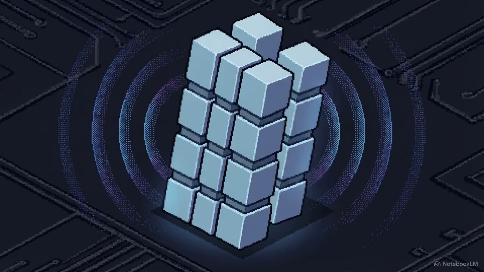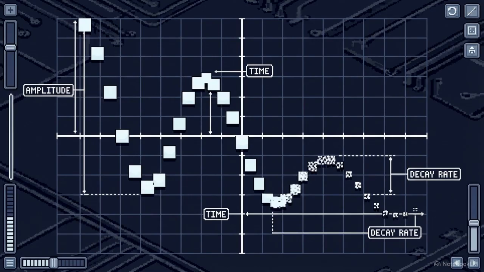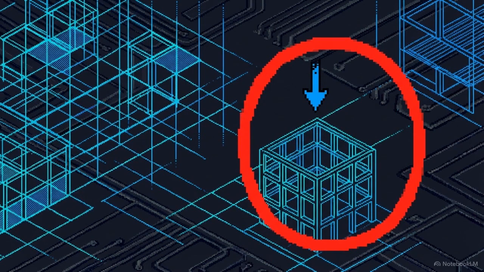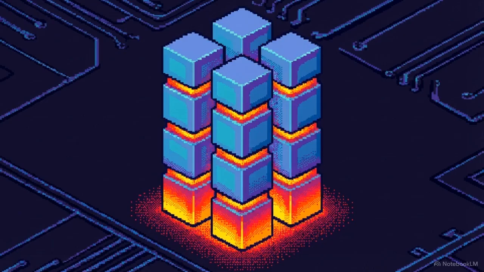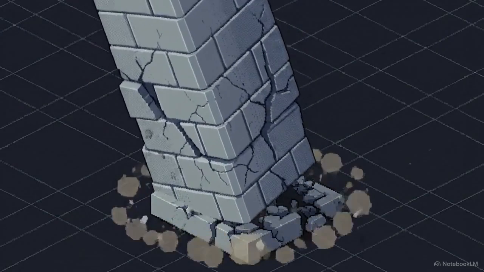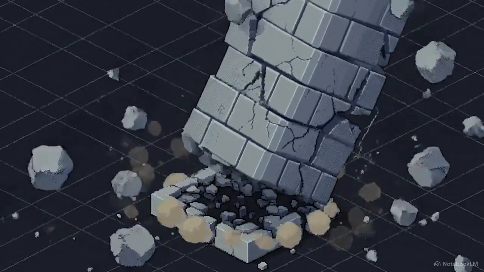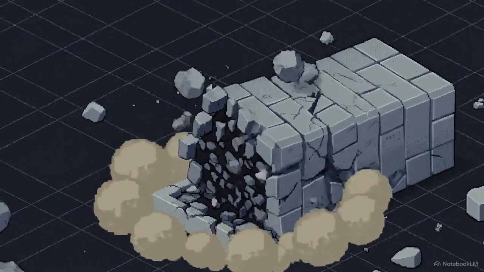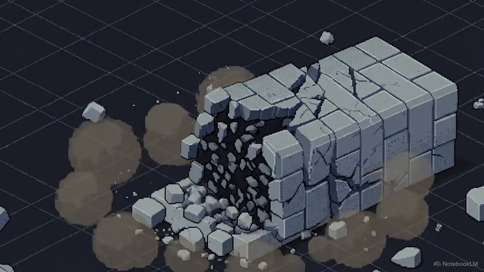Once you map out how the structure rings like a bell from that solitary hit, you possess the baseline reaction. You know the exact mathematical shape of the building's natural sway. Figuring out that isolated reaction is the required first step. It gives you the blueprint for how the structure absorbs and dissipates energy from any future vibration. But an earthquake delivers thousands of those hits back to back, often violently reversing direction before the building has time to recover from the first strike.